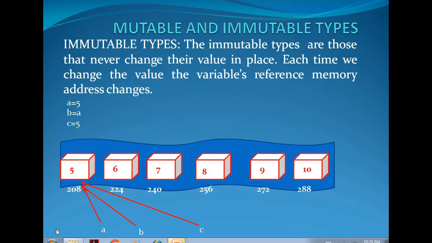In immutable types of data, each time we change the value, the variable's address will change. Here we are storing a is equal to 5, b is equal to a means b is also equal to 5, c is equal to 5. They reside in memory location 208. A, B, C, all three of them are storing value 5.